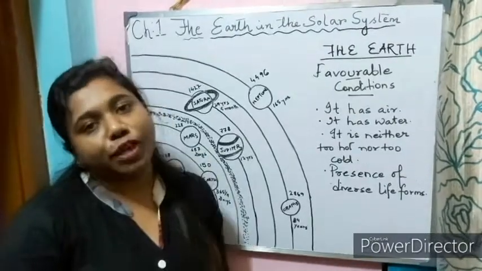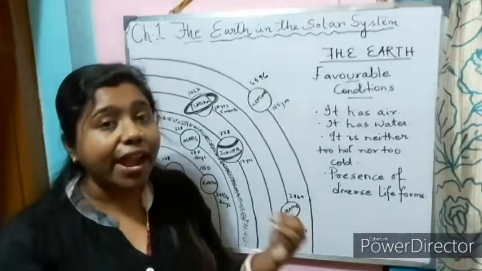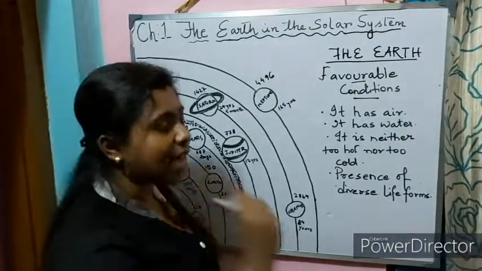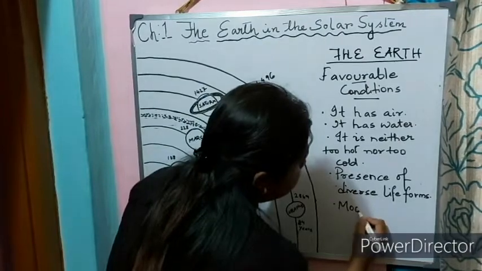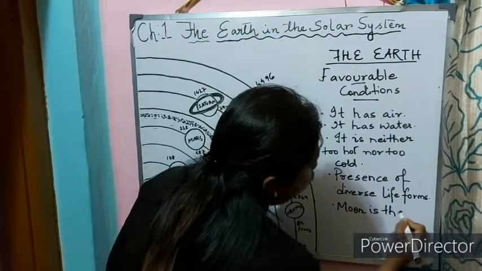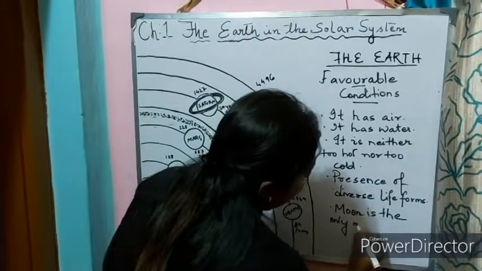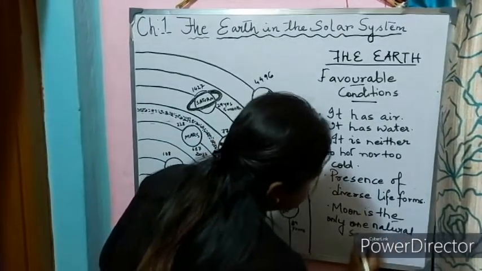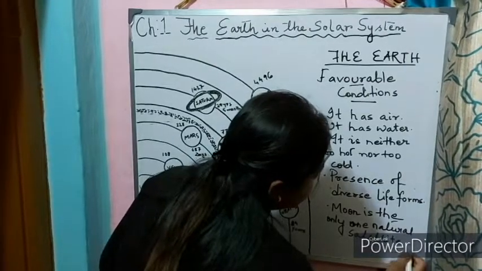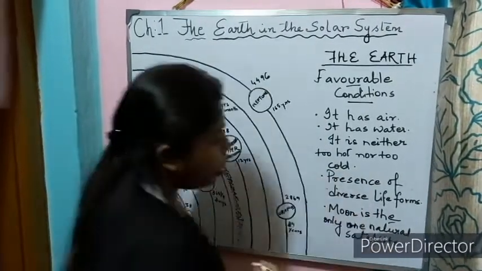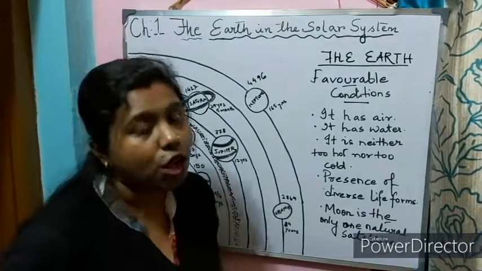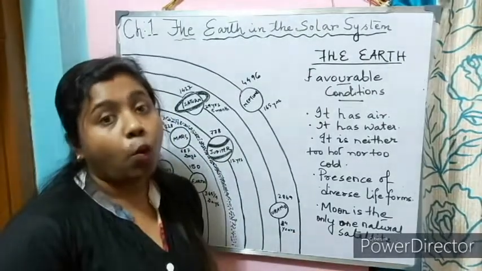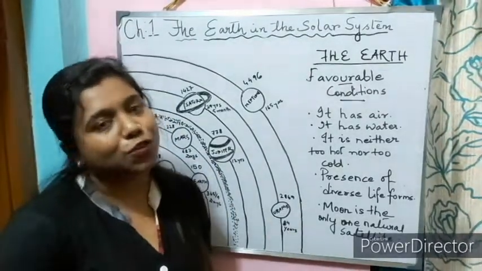Now in the next video we will go ahead with a very important topic, that is the satellite of the Earth. Which is the satellite of the Earth? Moon. Moon is the only natural satellite of the Earth. So in the next video we will go ahead with the Moon, the natural satellite of the Earth, what satellites are, and other topics related to the chapter.